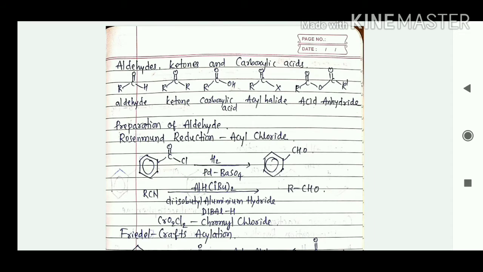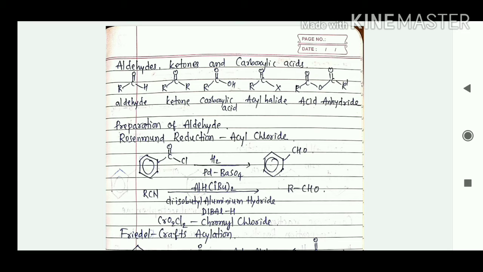Right? So in this chapter we will consider the aldehydes, ketones and carboxylic acids chapter. You can see this one, R C double bond O with H is an aldehyde, R C double bond O with R is a ketone, R C double bond O with OH is a carboxylic acid, and R C double bond O with X, where this halogen is attached to the C double bond O group, is called an acyl halide.